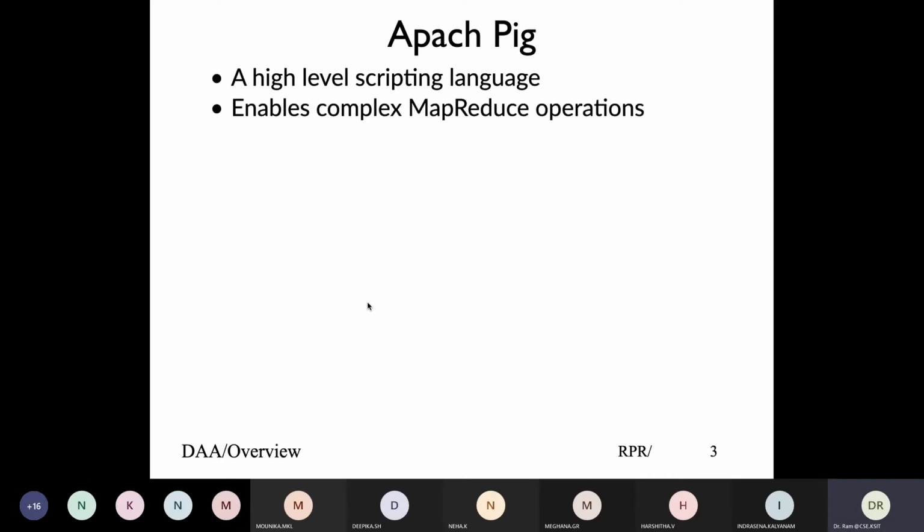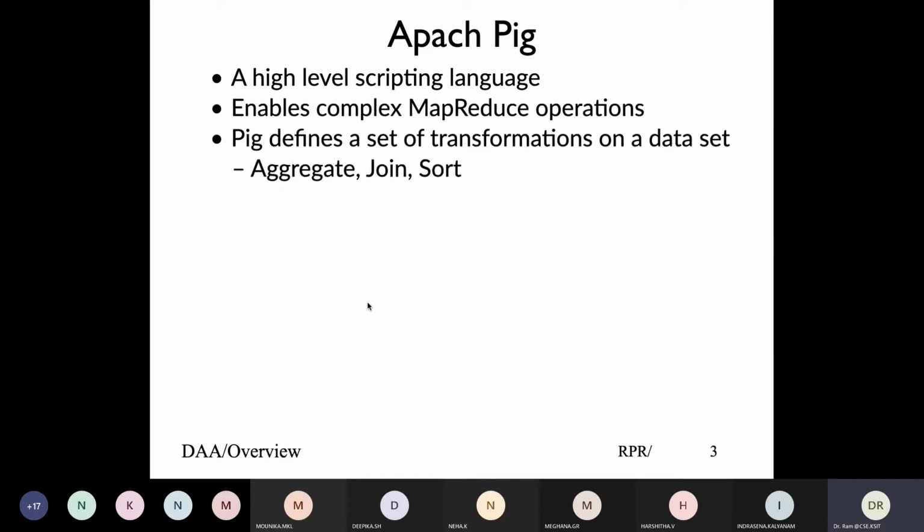Pig is a scripting language which enables dealing with data using the MapReduce framework. Essentially, Pig defines transformations of extract, load, transform, and with the data, we either aggregate the data together, join one set of data with another, do sorting, or any other operation we would like to do.